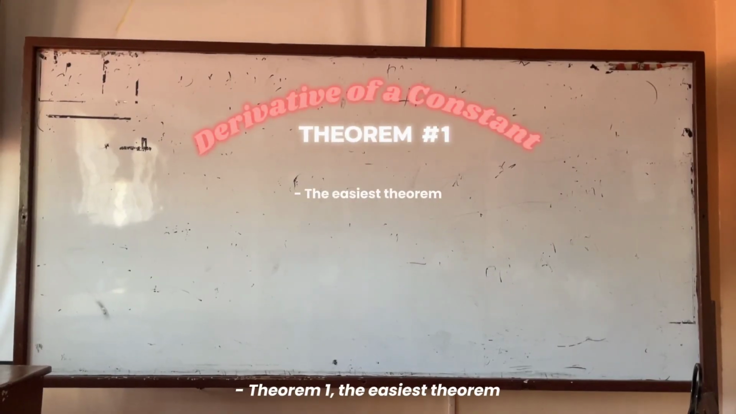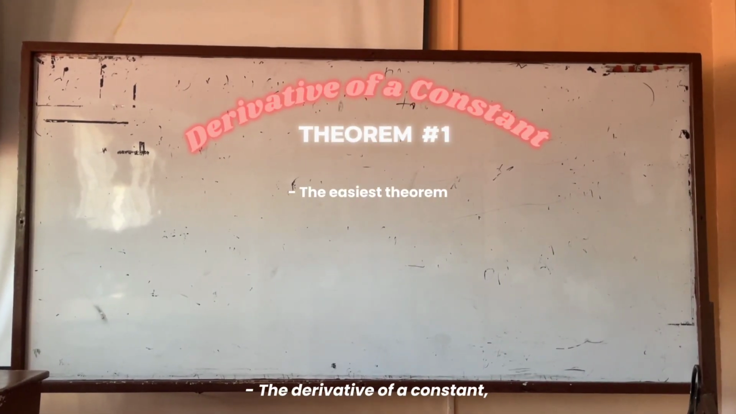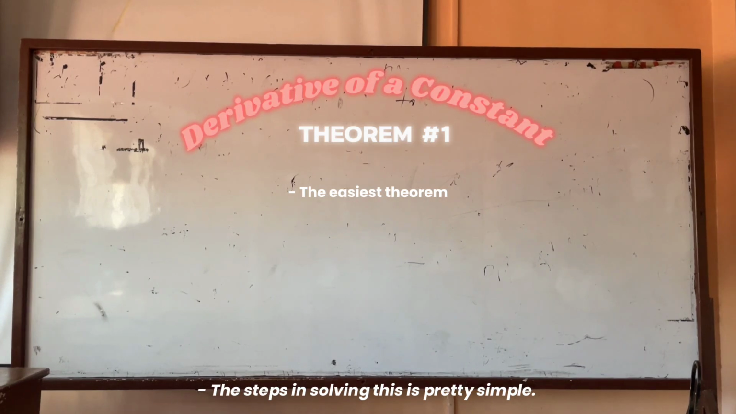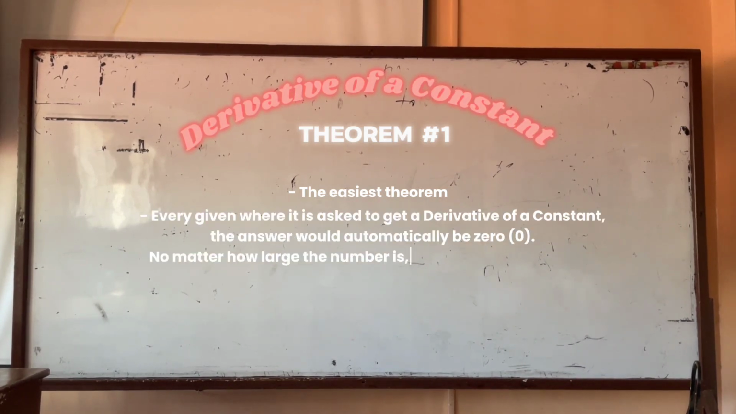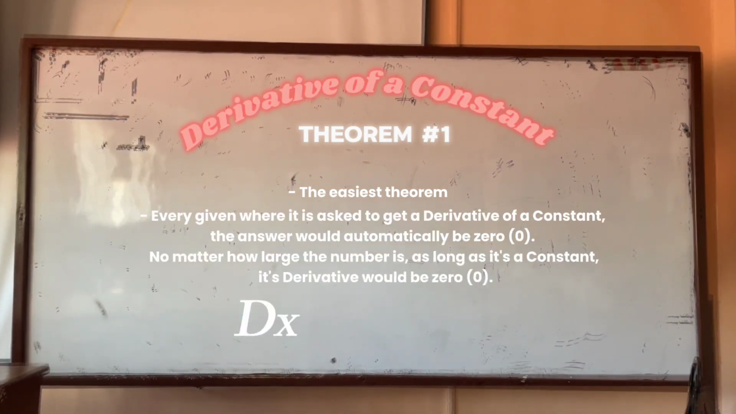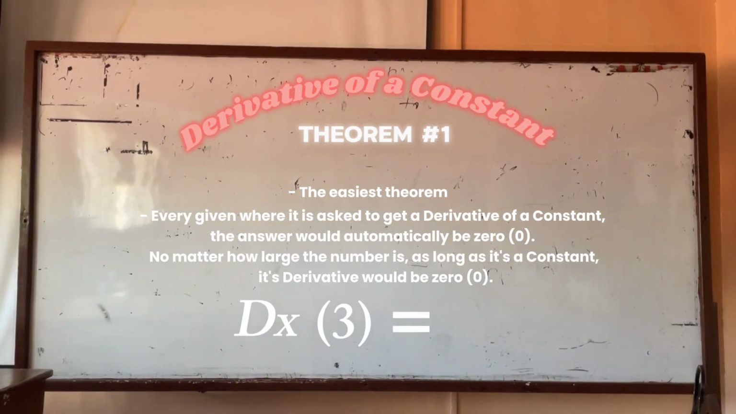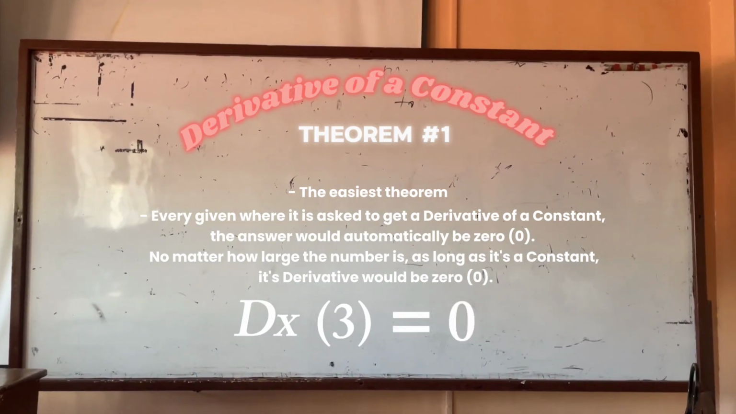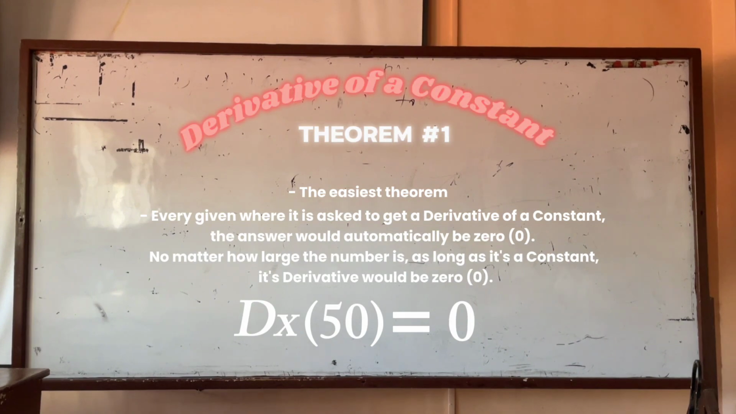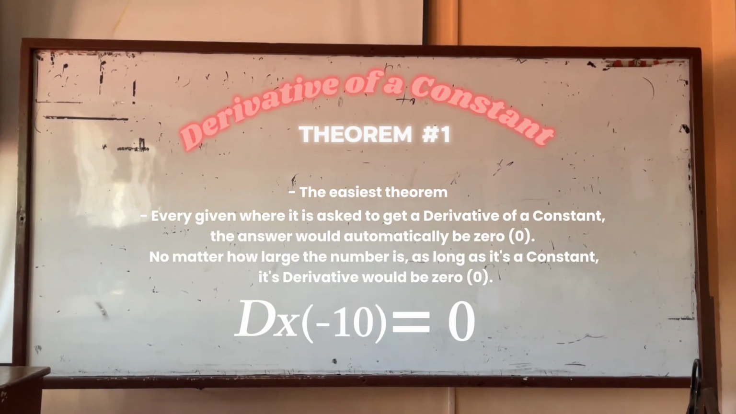Theorem 1. The easiest theorem. The derivative of a constant. The steps in solving this is pretty simple. Basically, every given where it is asked to get a derivative of a constant, the answer would be automatically 0. No matter how large the number is, as long as it's constant, its derivative would be 0.